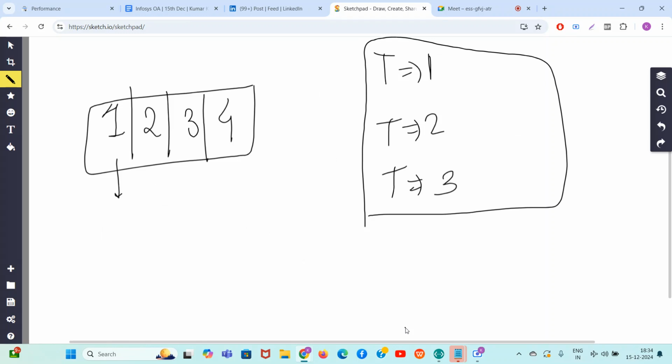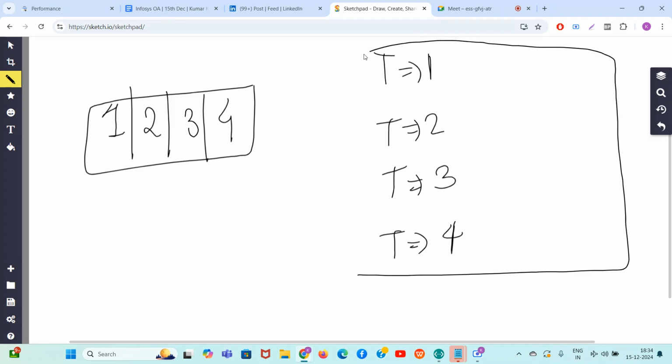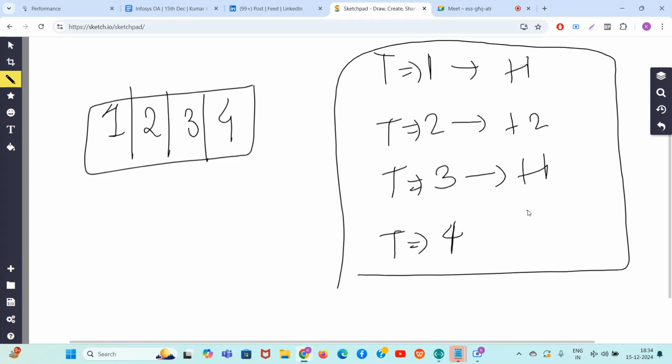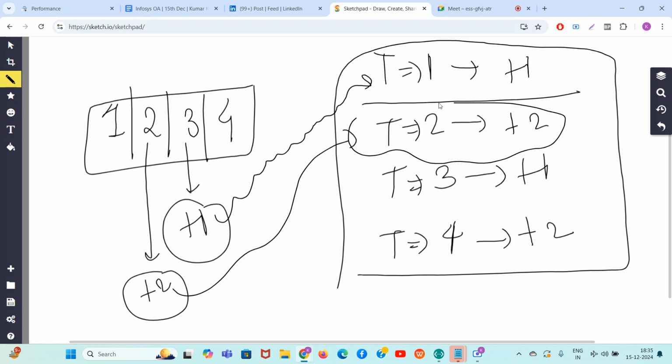Okay. Now let's try to do it in 4 years. Maybe this time we will be successful. In the first year you can do plus 1. In the second year you can do plus 2. In the third year you can do plus 1 again, and in the fourth plus 2. So this time, this guy needs plus 1. So in the first year you do the operation on index 3, and it will become 4. Then in the second year you do the plus 2 operation here. See, t equal to 2, plus 2 operation here.